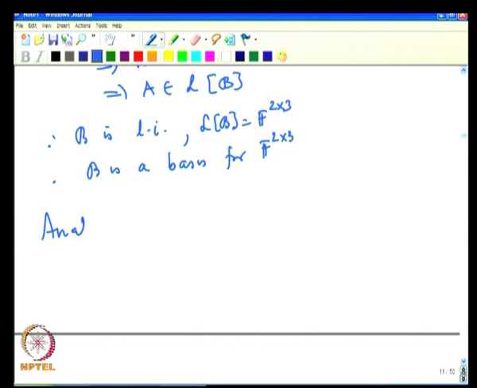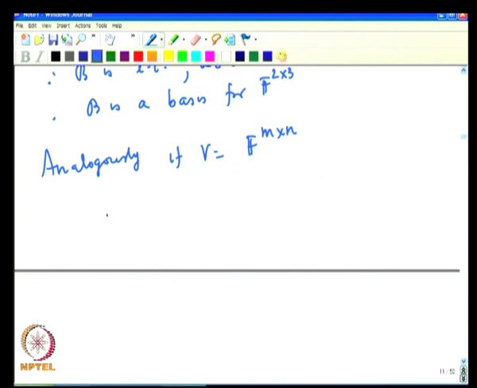Analogously, if we now consider all m by n matrices over the field F, then consider B to be the collection of all the matrices A_ij, where i is 1 to m, j is 1 to n.